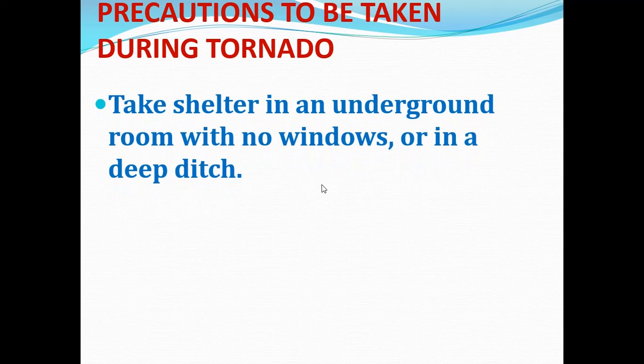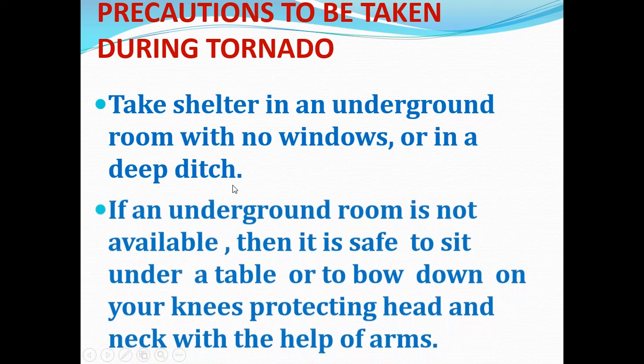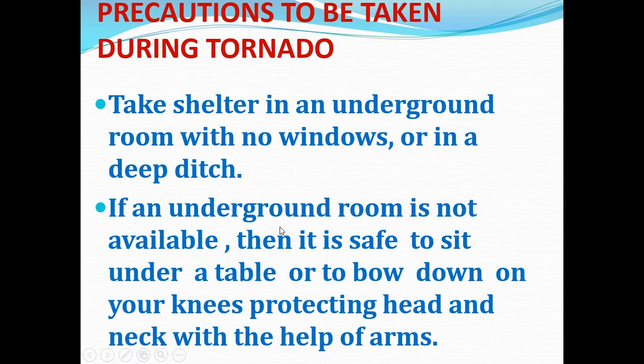When there is a tornado, we have to take shelter in an underground room with no windows or in a deep ditch. If an underground room is not available, then it is safe to sit under a table or to bow down on your knees, protecting head and neck with the help of arms.